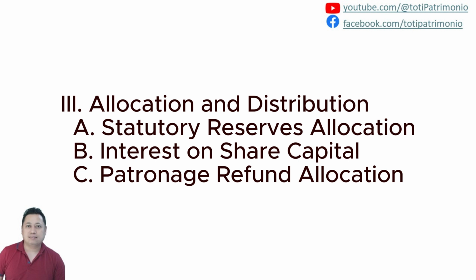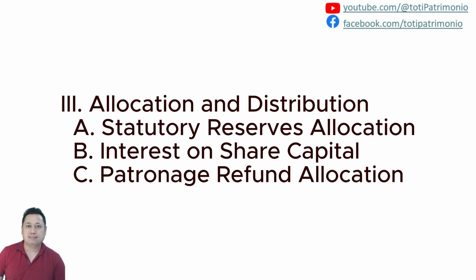Number one is statutory reserve allocation. Letter B is the interest on share capital. Letter one is patronage refund allocation. Three, but there are a lot of things to be discussed under this chapter. Okay, so let's move on to the first one under the allocation, chapter 3, allocation and distribution. Letter A is statutory reserves allocation.